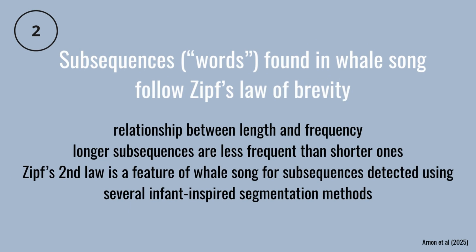Subsequences found in whale songs, which can be seen as words in human language, follow Zipf's law of brevity. Zipf's second law, or the law of brevity, demonstrates that frequent words tend to be shorter than infrequent words, so it shows the relationship between length and frequency. Using infant-inspired segmentation methods, researchers were able to show that subsequences from whale songs also follow this law. In other words, frequent subsequences in whale songs tend to be shorter than less frequent ones.